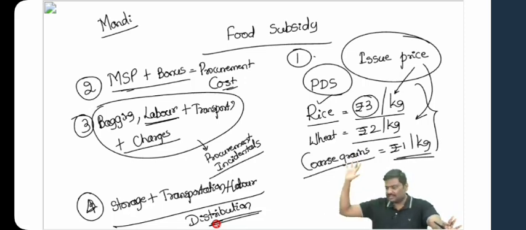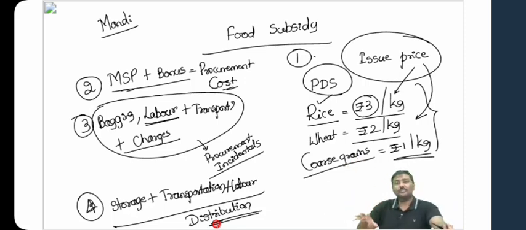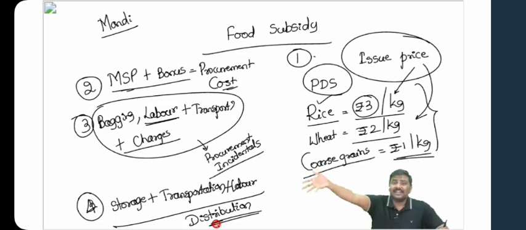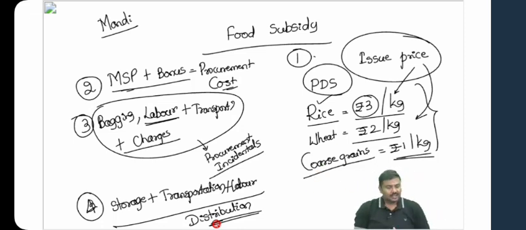Any problem with any one of these? Because I'll start putting it in the form of a formula now. Basic point two says you will purchase food grains and put them in a jute bag. Cost is incurred. You have to put the bags in the truck. Labor charges are incurred. You are doing all of this in the APMC market, which is set up by the state government, so you'll have to pay taxes or charges to the APMC. These are the various types of expenditures that the government will incur.